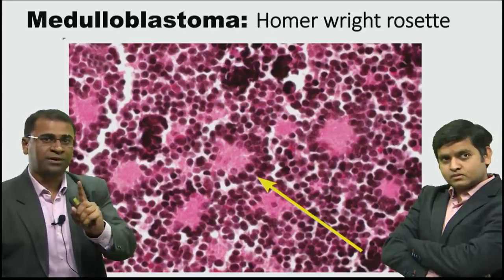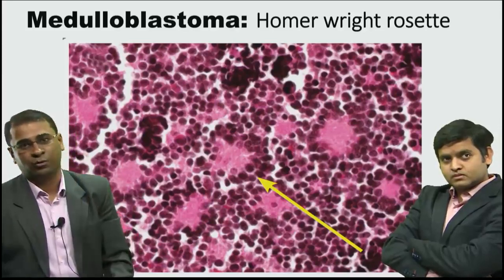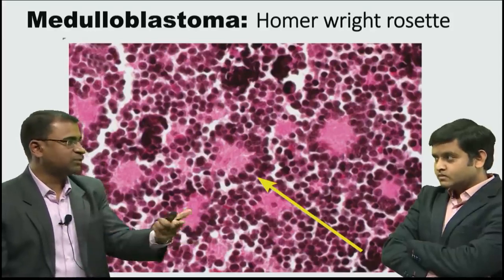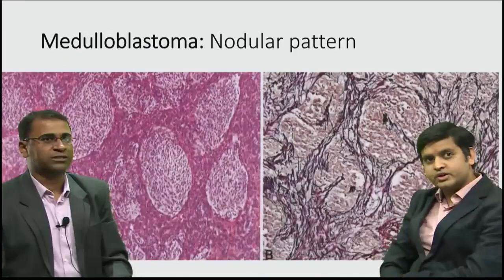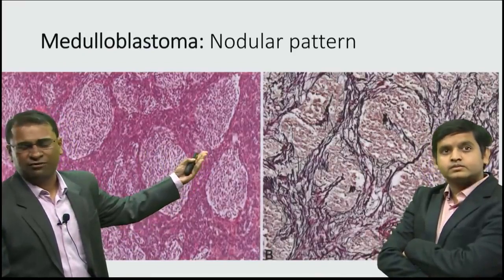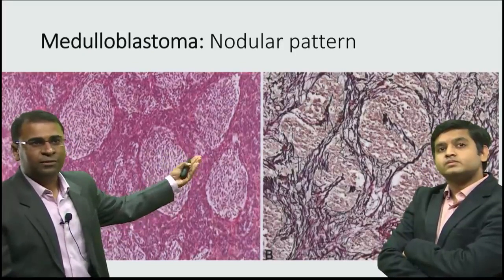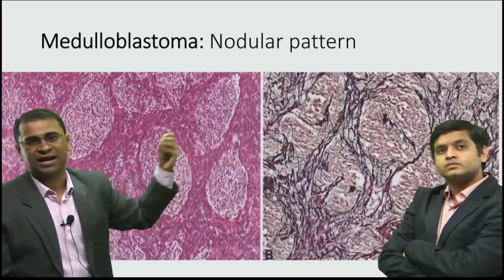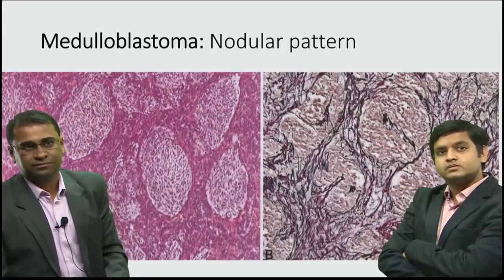Remember, for MCQ purpose, this is also seen in neuroblastoma and also seen in Ewing sarcoma, and hence they are all together called PNETs, primitive neuroectodermal tumors. Medulloblastoma might show you sometimes a nodular pattern. It's not a very common variety though. And why nodular? Because around these nodules there are some collagen fibers, which is being proved on the right side by reticulin staining.